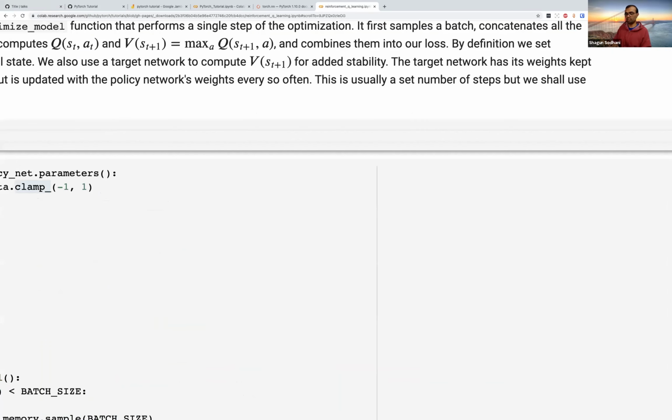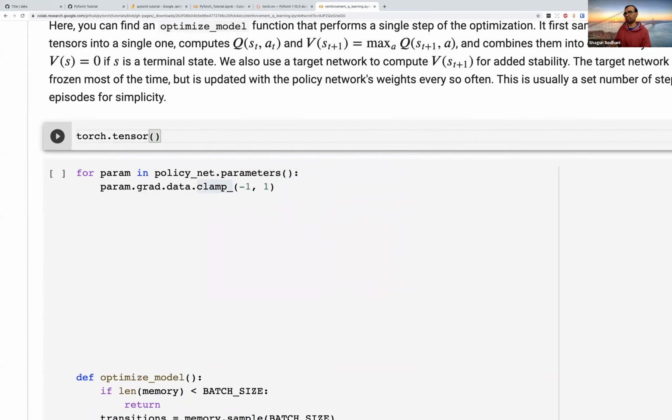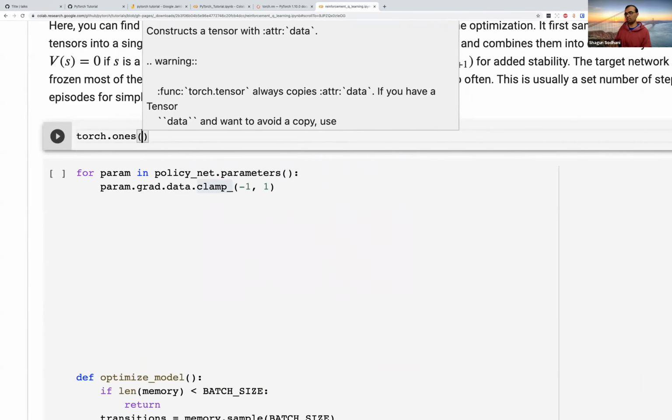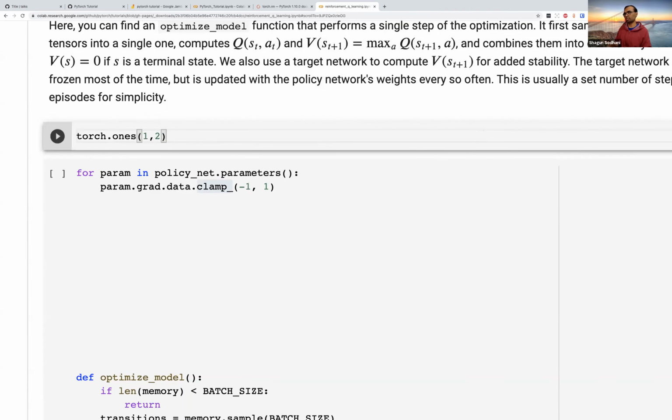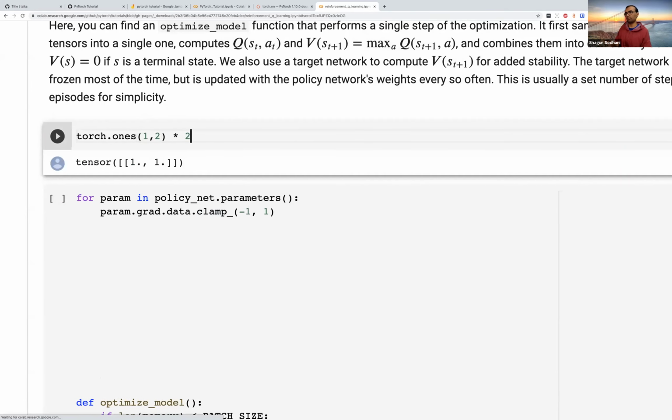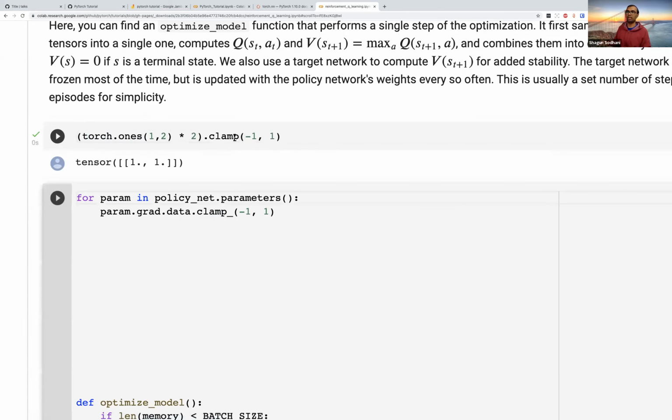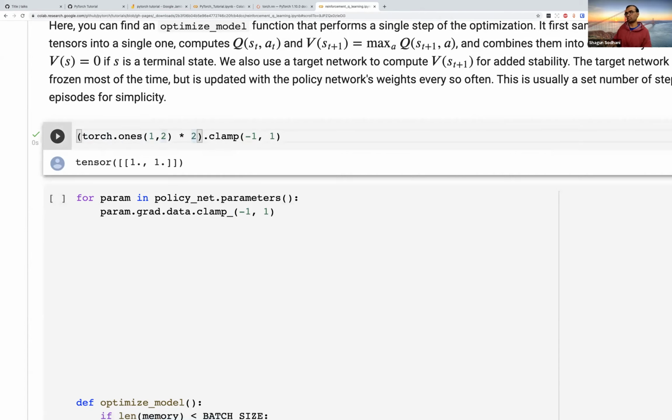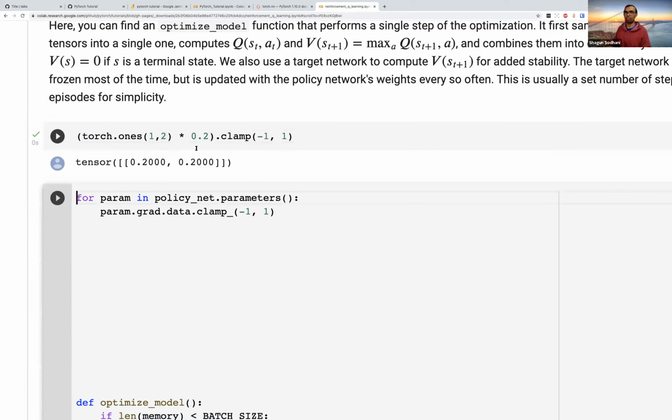Let's say I have a torch.tensor. Let's say this is a tensor that I have. It's a tensor of 1s and 2s. I multiply everything by 2, so now I have a tensor of 2s. And then I say dot clamp -1, 1. So what this is going to do is any value which was more than 1 would be made to 1. Any value which was less than -1 would be made into -1. And any value which is in between these two values would remain the same. So clamping is basically making sure that the gradients do not change too much.